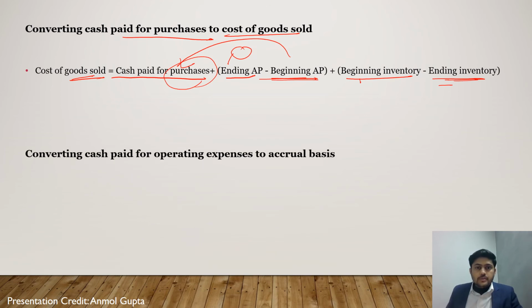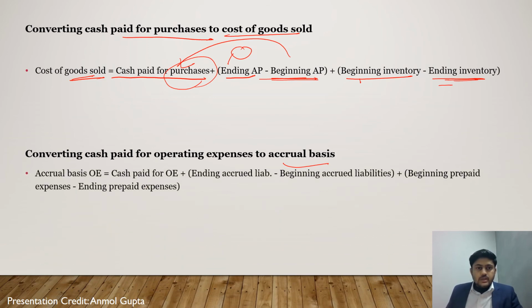Now for operating expense, to convert operating expenses into accrual basis: cash paid for operating expense plus ending accrued liabilities minus beginning accrued liabilities. This is accrued, so this will be added back to this. Beginning accrued means this was for the previous year but not paid, so it would be included in this, we will deduct this. Then beginning prepaid expenses means which were paid in the previous year, it is not included in this, so we will be adding it back.